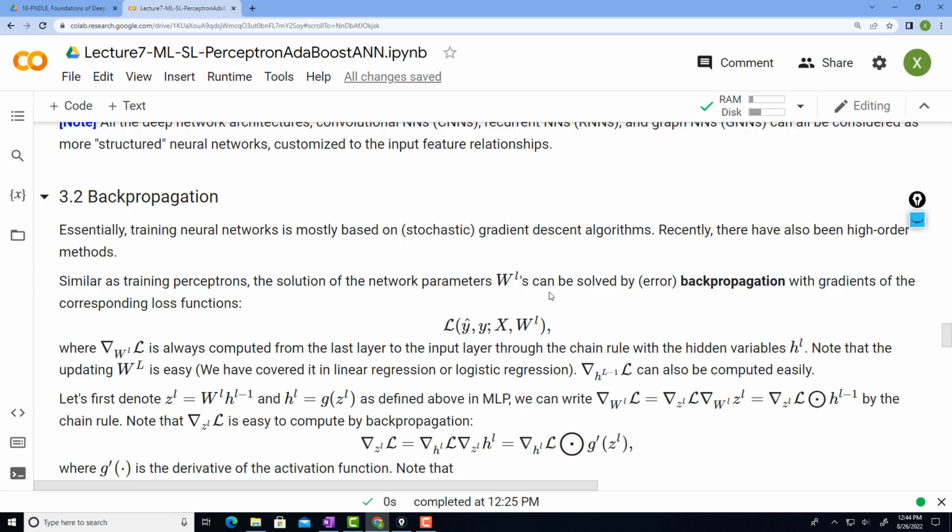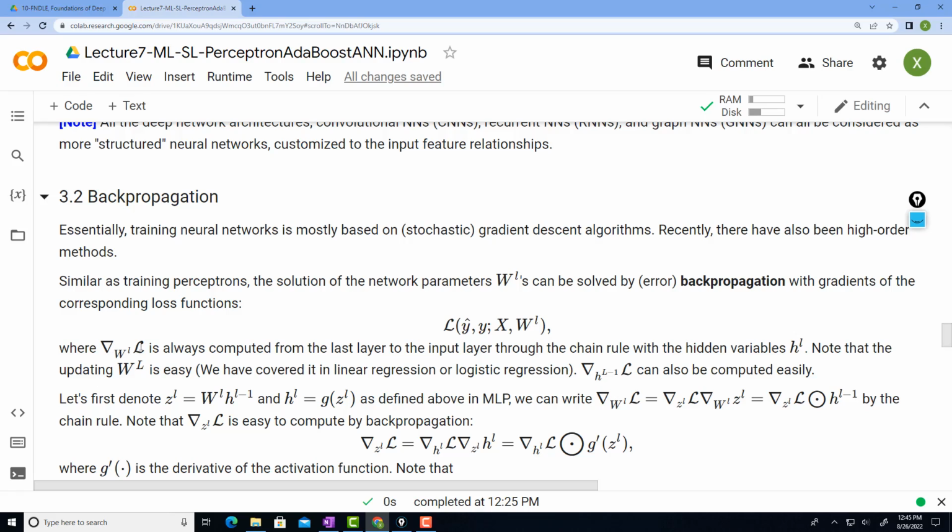Now, assume that you have a general loss function. We already talked about multiple types of loss functions for classification based on different classifier types, and also regression using mean square error. So all of them can be the loss functions. Y hat is essentially the prediction, and Y is the observed output label. Depending on your loss function, you compute the loss of your prediction, and then based on that loss, you try to update those model parameters WL to train the machine learning model, in this case, the neural network model parameters.